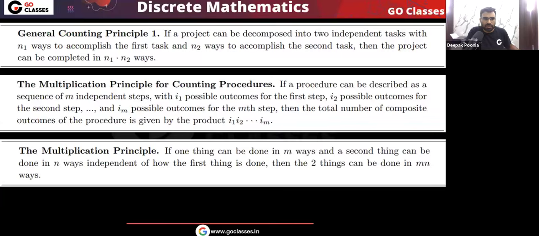Okay, very simple. So you can read, this is the statement. If a project can be decomposed into two independent tasks, and we want to complete both of these tasks, the first task we can do in n1 ways, the second task we can do in n2 ways, then this project we can do in n1 times n2 ways. Very simple. So two independent tasks we want to do, so the answer will be n1 times n2. So this is the product rule.